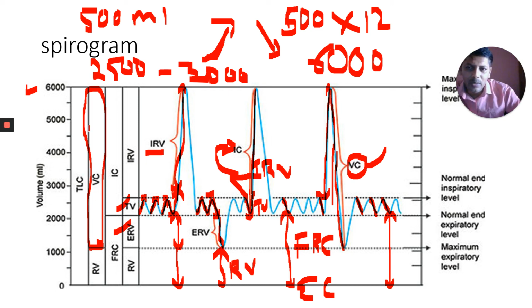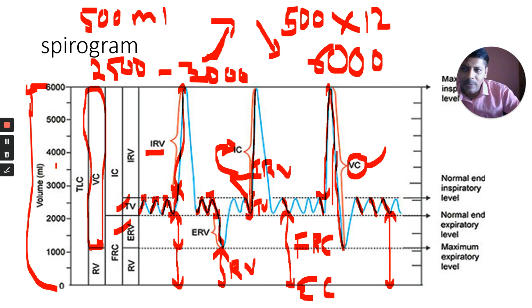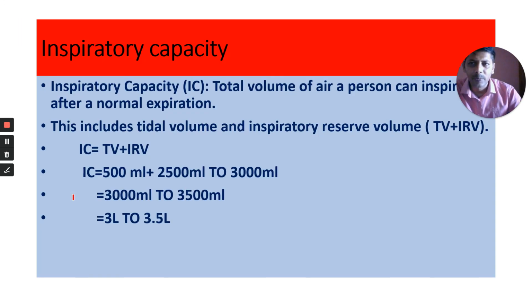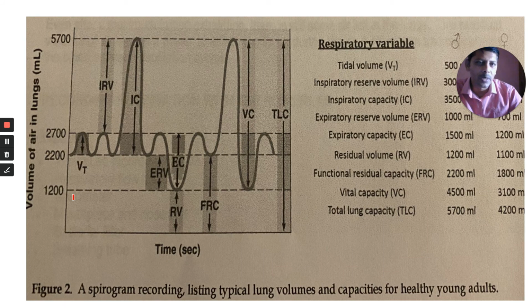If you add these all, you get the total lung capacity, which is 6 liters, or 6,000 ml. This is called TLC, total lung capacity. These are the pulmonary volumes and capacities, which are very important. This picture also would help you to understand that.